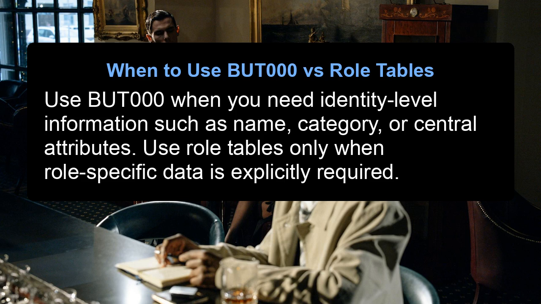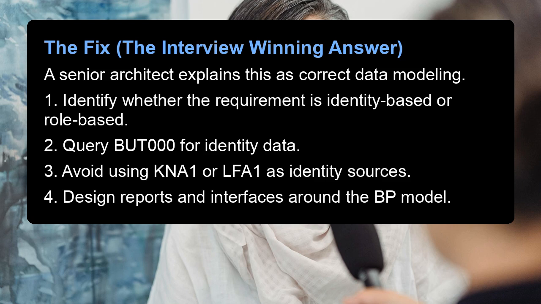When to use BUT000 versus role tables. Use BUT000 when you need identity-level information such as name, category, or central attributes. Use role tables only when role-specific data is explicitly required. The fix: the interview-winning answer. A senior architect explains this as correct data modeling.